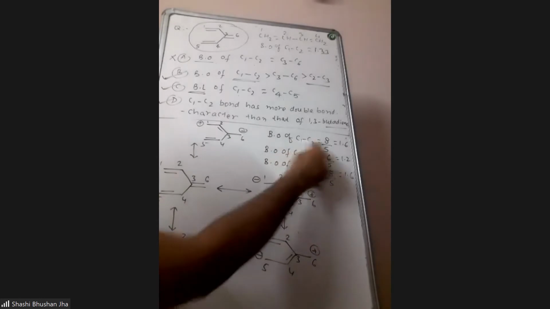So here C1, C2 is 1.6, in butadiene it is 1.33. So this option D is also correct. It will have more bond order, means it will have more double bond character. We say it is like cross conjugation, sir, over 1, 2 and 4, 5. Cross conjugation? Between 1, 2 and 4, 5.